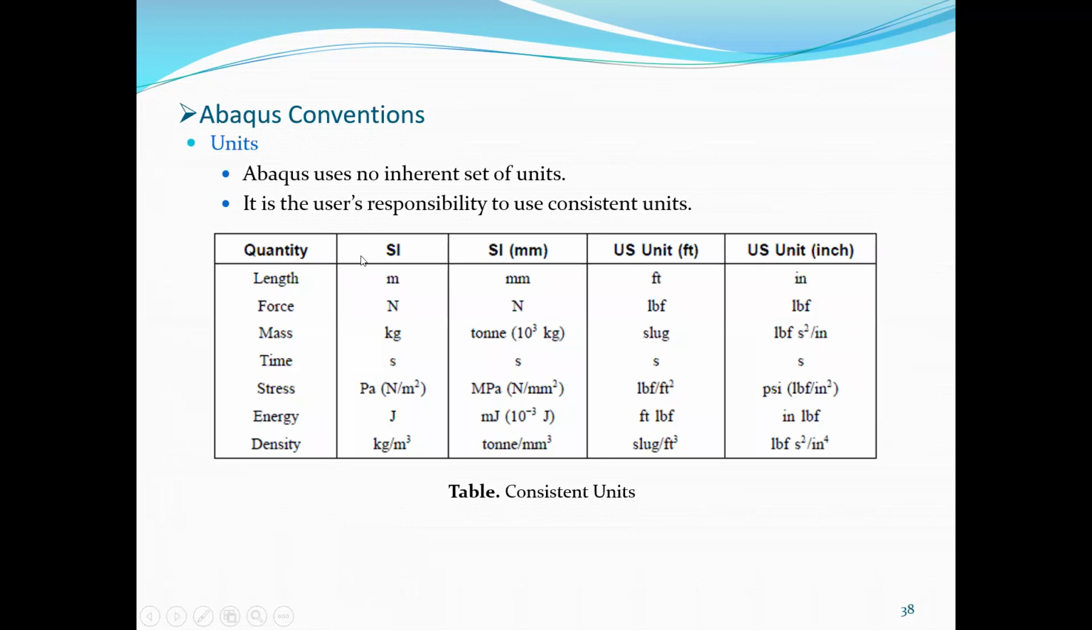If we use the SI unit system, length will be in meters, force in Newtons, mass in kg, time in seconds, stress in Pascals (Newton per meter squared), energy in joules, and density in kg per meter cubed. We usually use SI or SI millimeter. In SI millimeter, length will be in millimeters, force in Newtons, mass in tons. So you have to multiply by 10 raised to the power 3 to get kilograms. Time is in seconds.